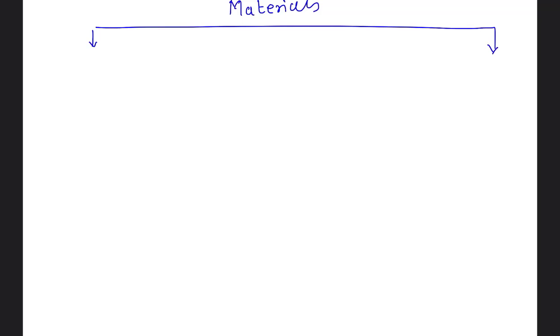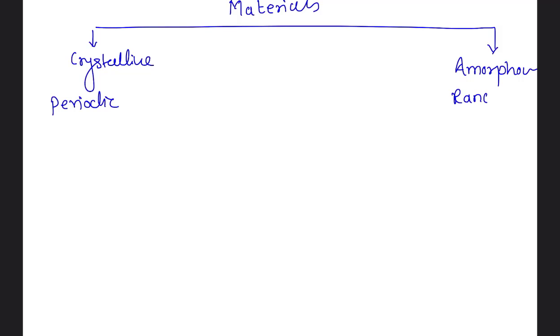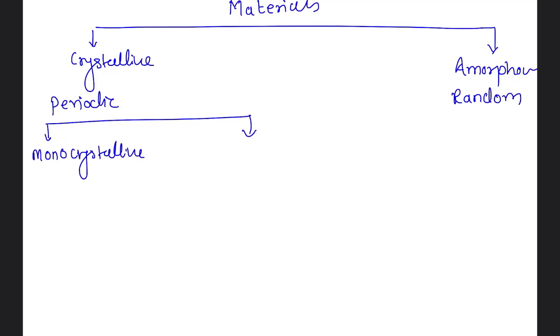Since this is a very important concept, we will again revise it. So materials, there are basically two types. One is called as crystalline, one is called as amorphous. Here we have periodic atomic arrangement, here we have random atomic arrangement. In crystalline again there are two types. One is called as monocrystalline, another is called as polycrystalline.